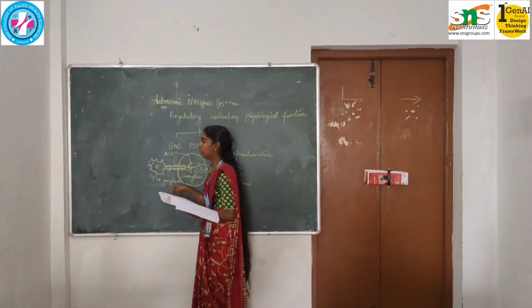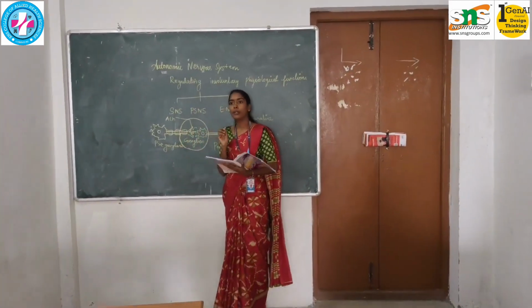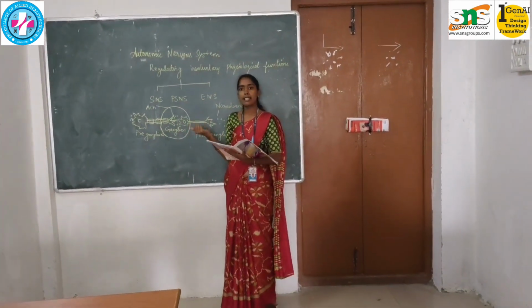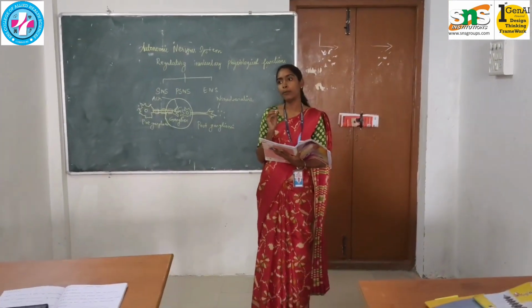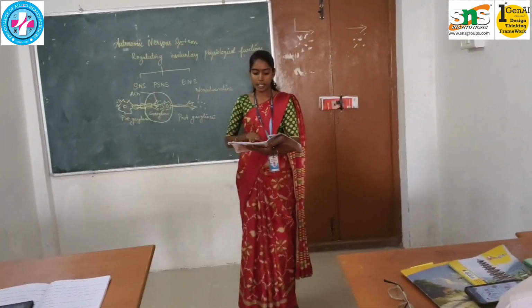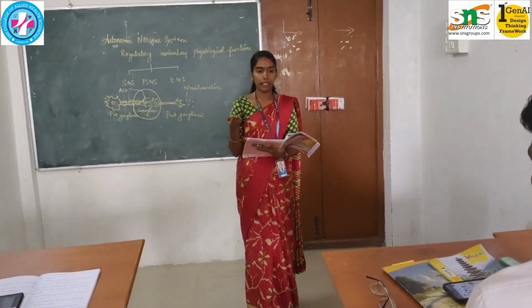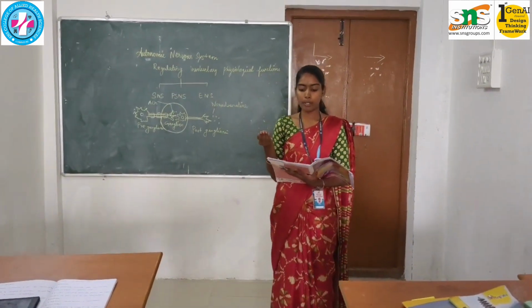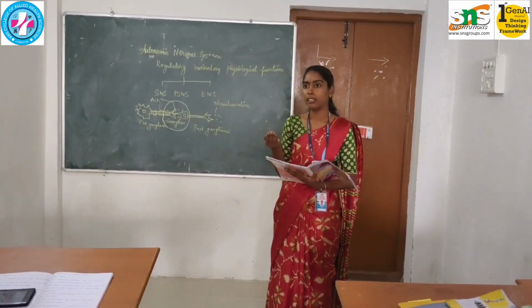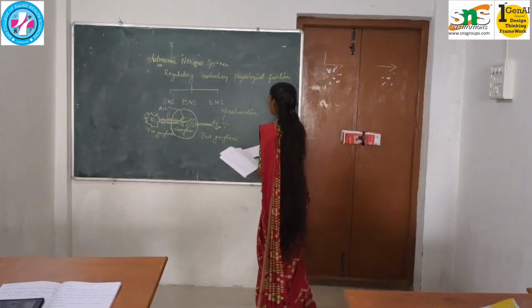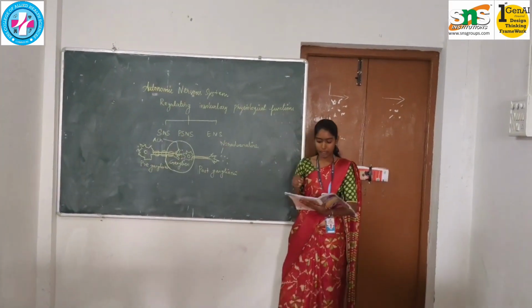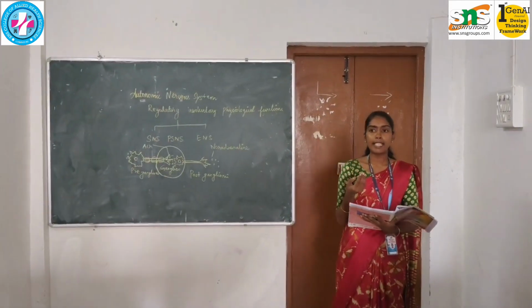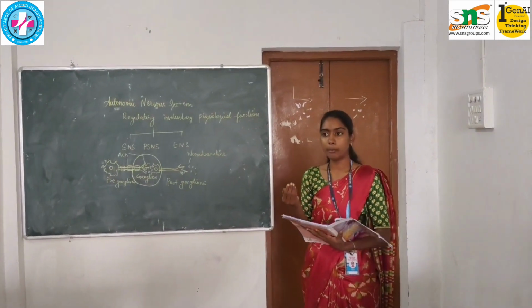Preganglionic neurons secrete a major neurotransmitter called acetylcholine. Acetylcholine is an important neurotransmitter responsible for heart rate regulation and the digestion process, and it controls breathing. Postganglionic neurons secrete the major neurotransmitter noradrenaline. It helps to increase the heart rate and regulate the blood pressure.